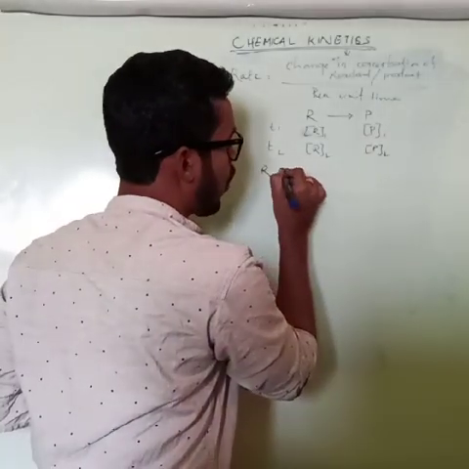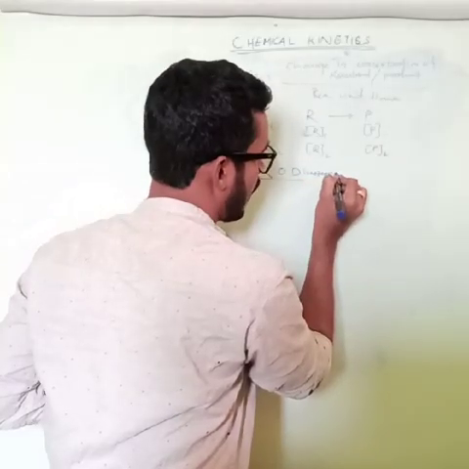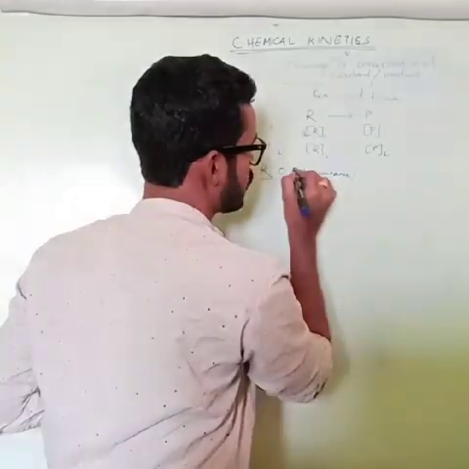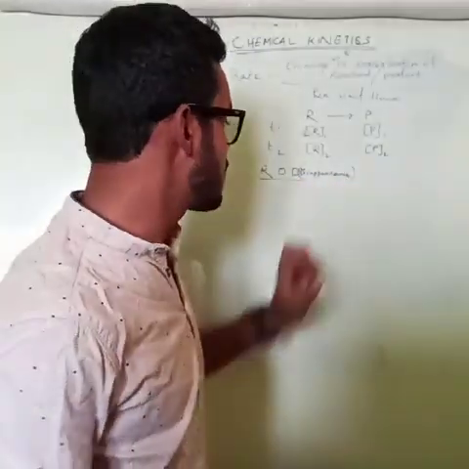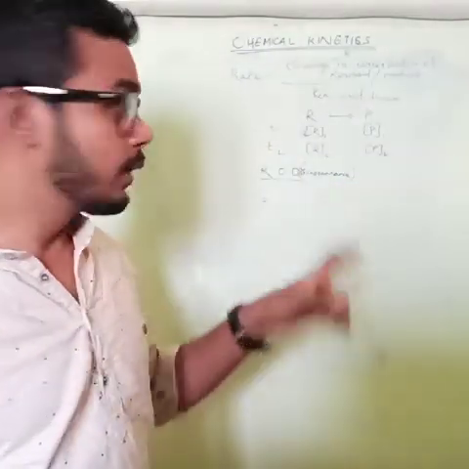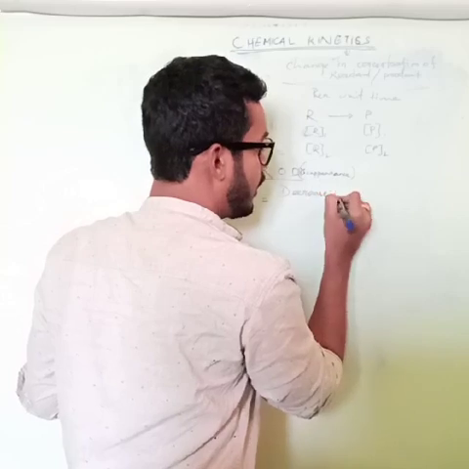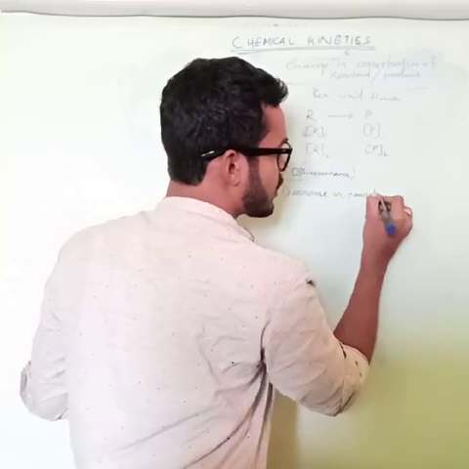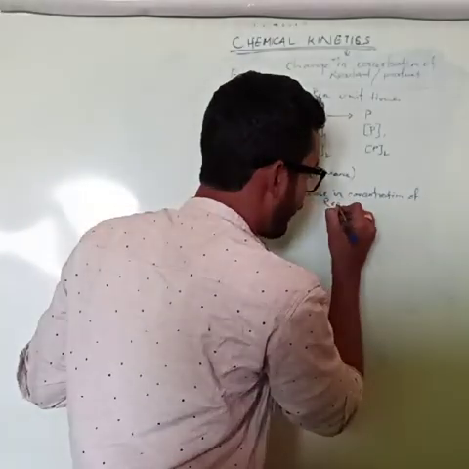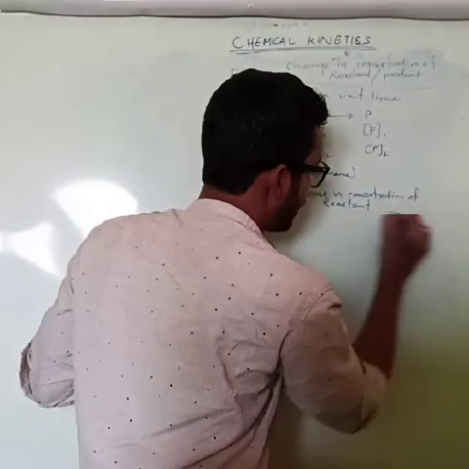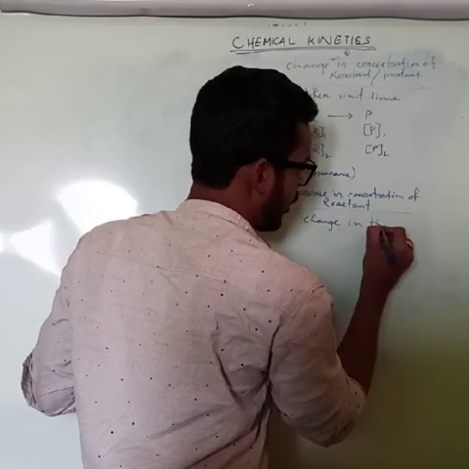So rate of disappearance, ROD, equals the decrease in concentration of reactant divided by change in time.